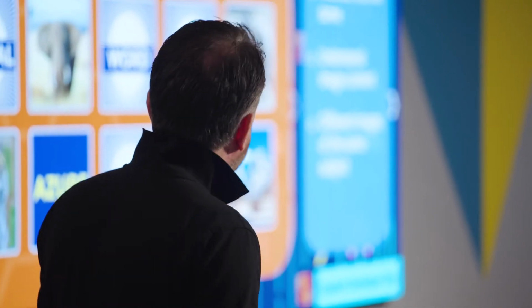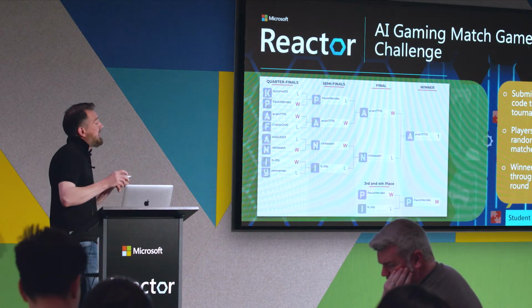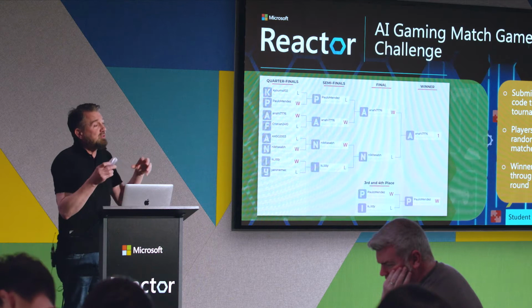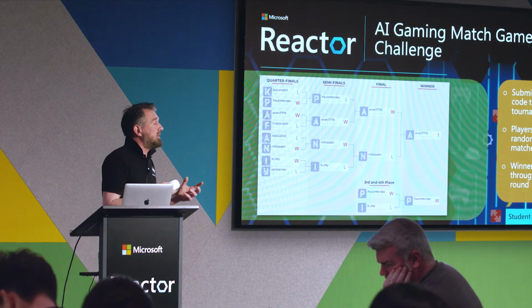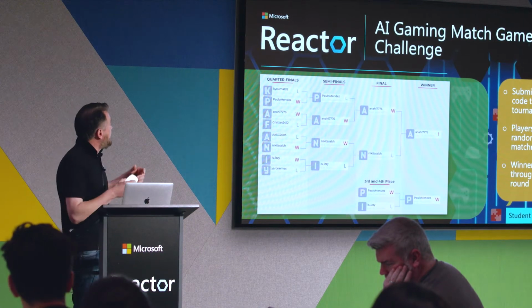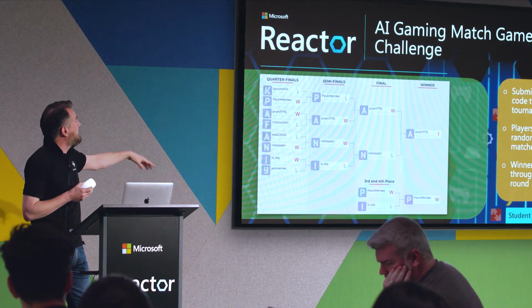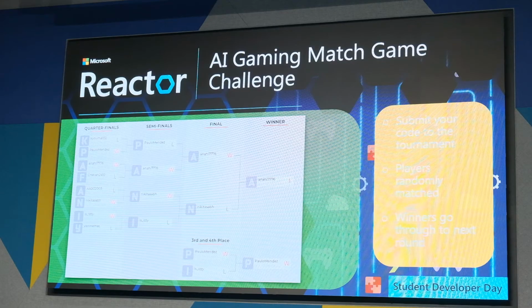In a moment, I'll show you more about how we can make this all work on the AI gaming site. As I say, we've got template code that's going to get you most of the way there. And then, as I was saying earlier, the AI gaming site lets us put all of your code together to play a little tournament against each other. Whatever code you can get together, we'll put into a bracket-style knockout tournament where it'll randomly pair people together, and the winner keeps progressing through, and eventually we'll come out with first, second, third, and fourth place.